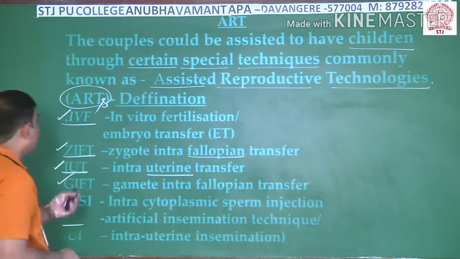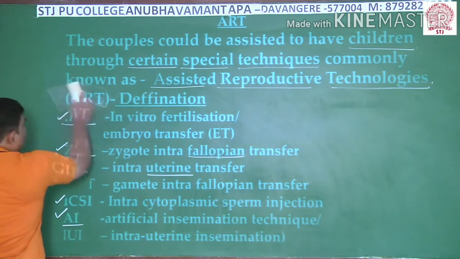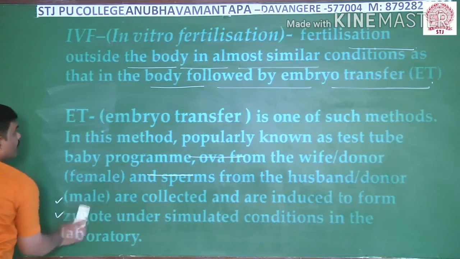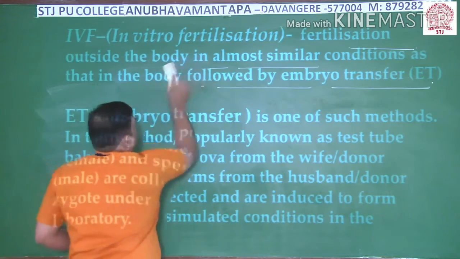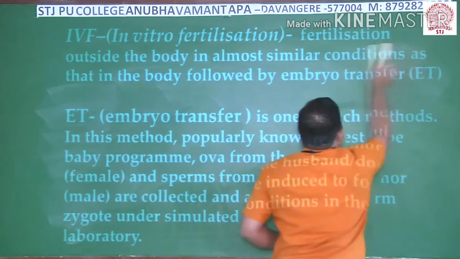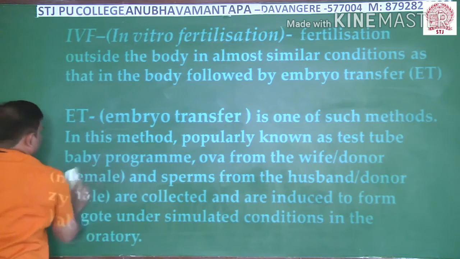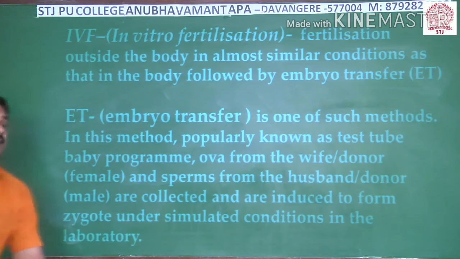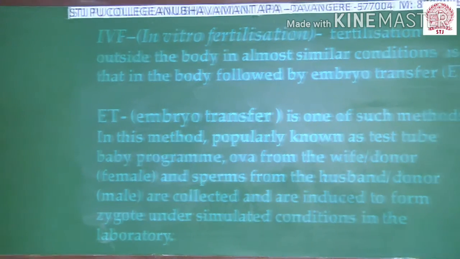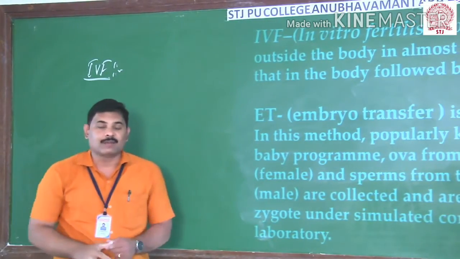Right. Coming to the first one, it is IVF. I'll explain about this IVF in a detailed way. The first method here is IVF, in vitro fertilization.